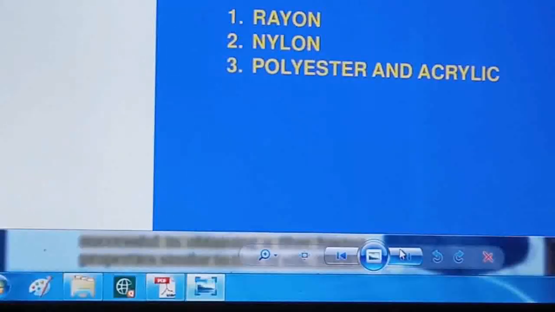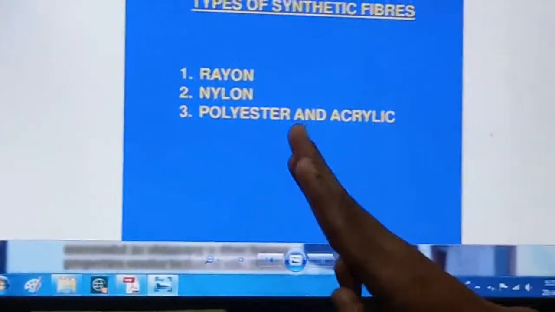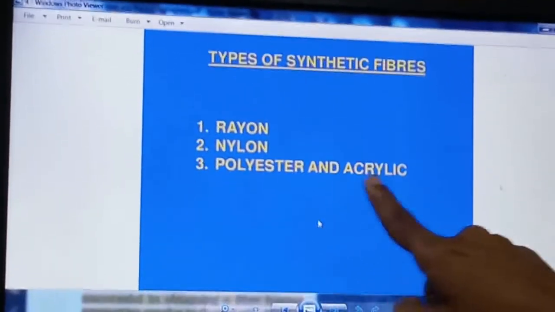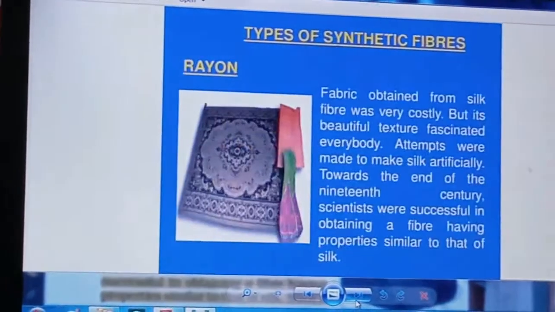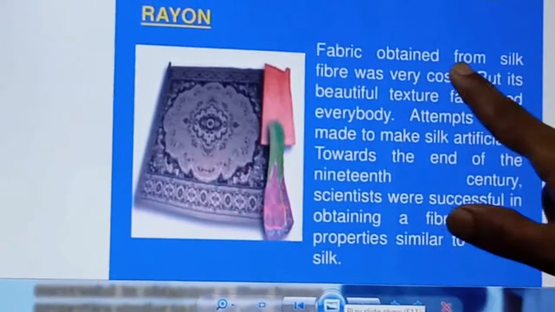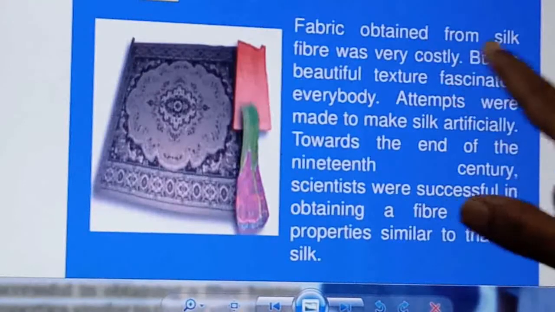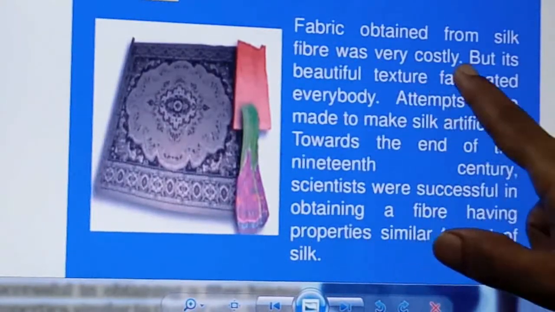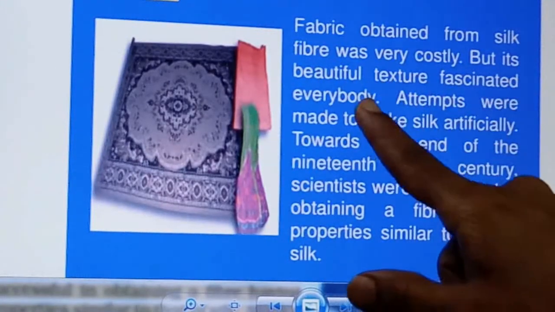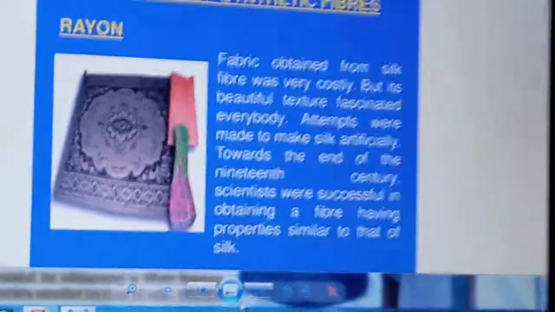Remember this also. Now see here, types of synthetic fibers. Here 3 types of synthetic fibers are given. One is rayon, second is nylon, and third is polyester and acrylic. If we see one by one, rayon first. Rayon is an alternative to the silk fiber. Fabric obtained from the silk fiber was very costly, but it has a very beautiful texture, fascinating everyone, right?